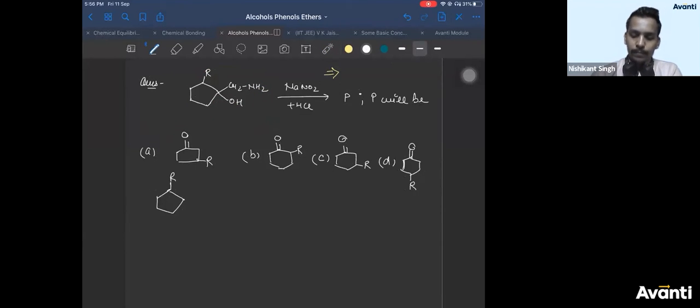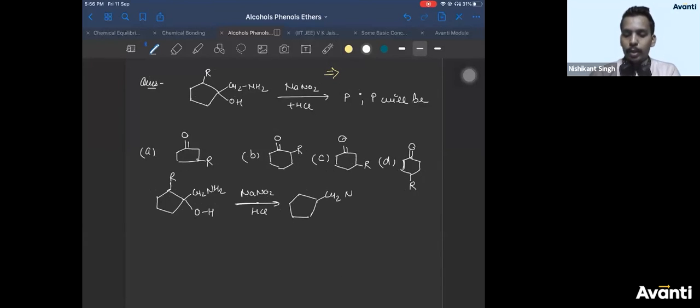So if you take R here, CH2NH2, OH here. Now see the rearrangement part, it is very important. If I take NaNO2, HCl, the first step is I'll get a diazonium salt: CH2, N2 plus, Cl minus, R here, and OH here. It will lose N2 and you'll get a carbocation, CH2 plus, OH, R.